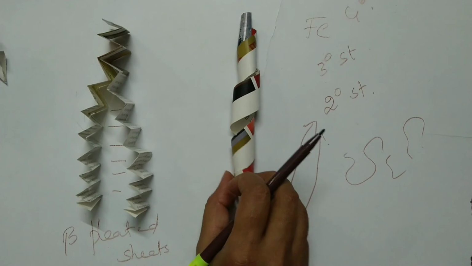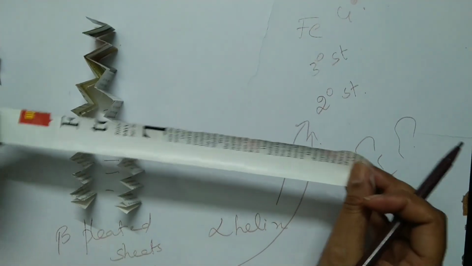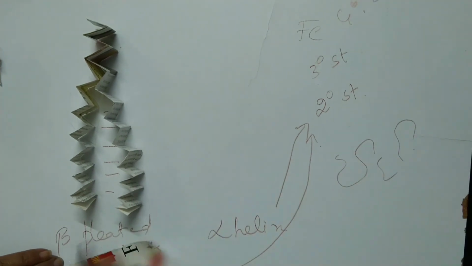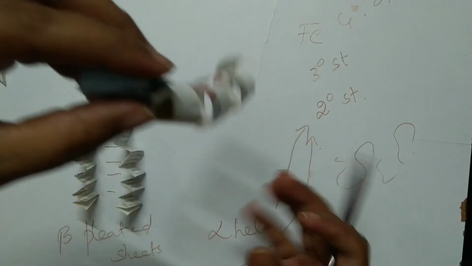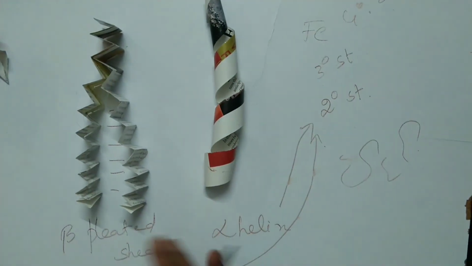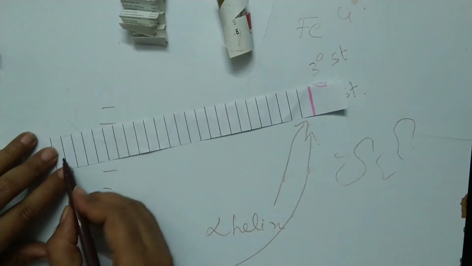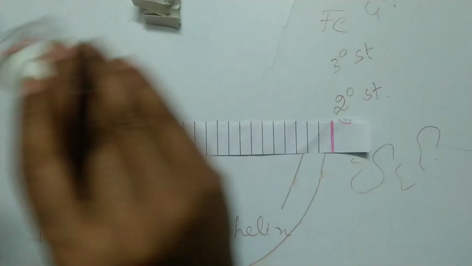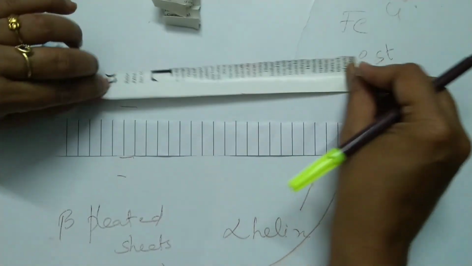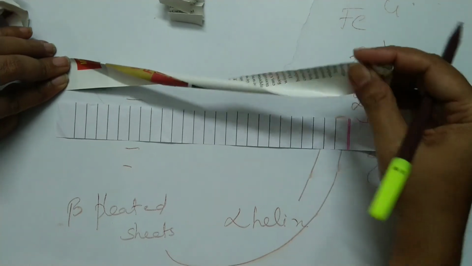Now suppose you open this structure, you will get a linear sequence of amino acids. So I am going to unfold this alpha helix or beta pleated sheet. I end up with a linear sequence, a page like this. Okay, I am completely unfolding this. If I unfold this, what do I get?